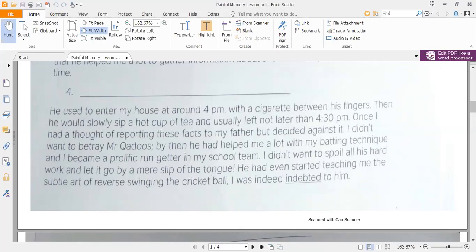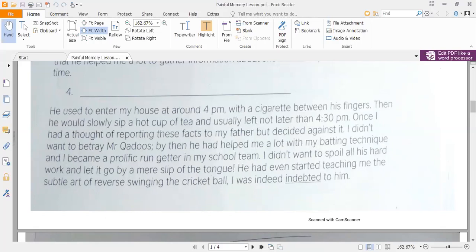Once I had a thought of reporting these facts to my father. Now the student is telling that in all of those situations, he decided to reveal all of these facts in front of his father, but decided against it. The student did not have the courage to reveal all this information in front of the father, so he quit his idea.